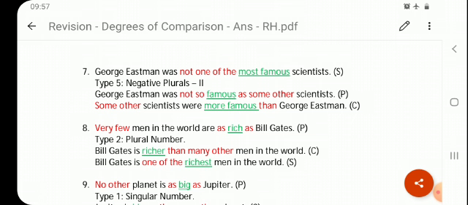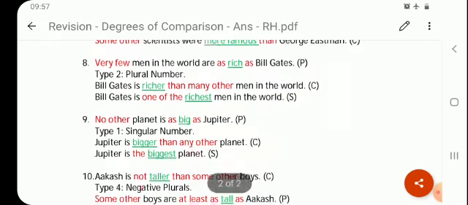Now students, see the difference. When we were talking about only particular person George Eastman, that time we use was, but now we are talking about many scientists, right? So in comparative, was will become were. Okay. So some other scientists were, and famous will change into more famous. Then who? George Eastman.